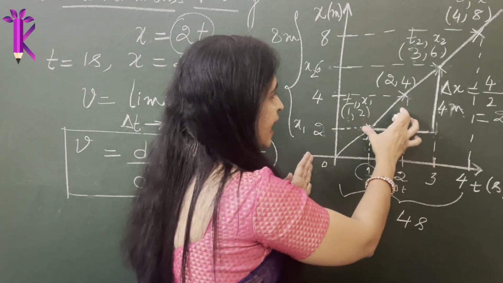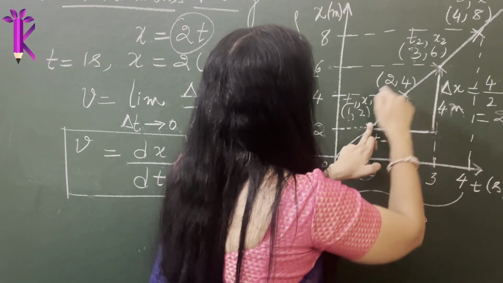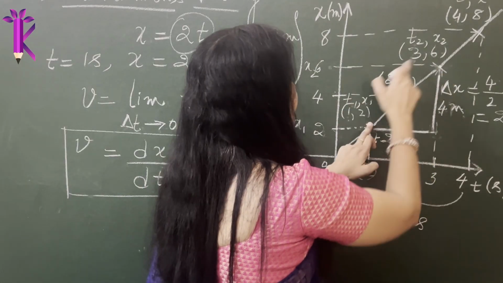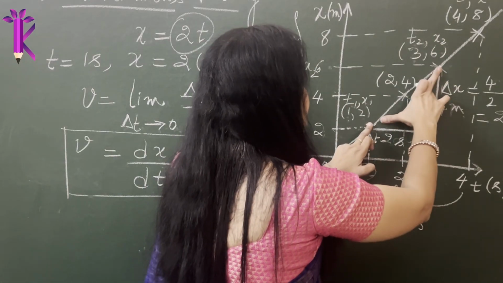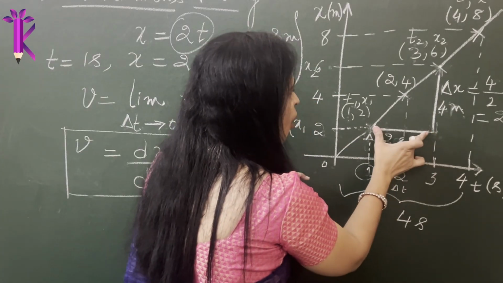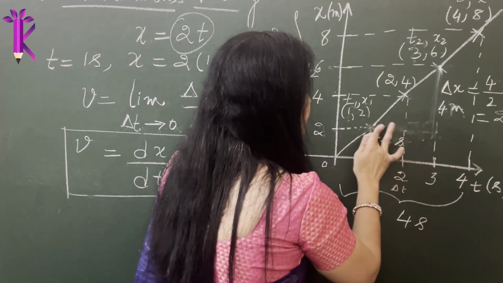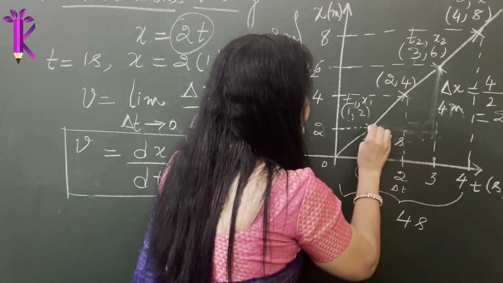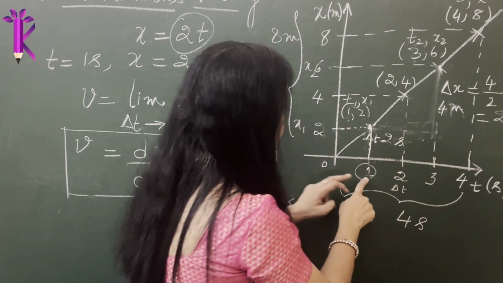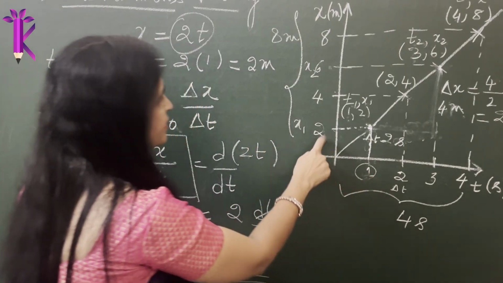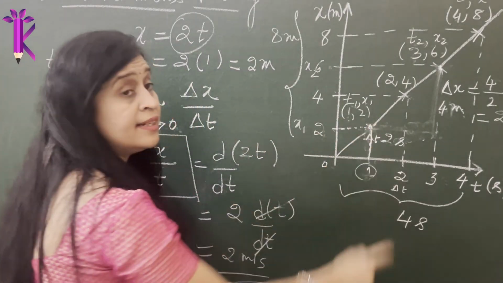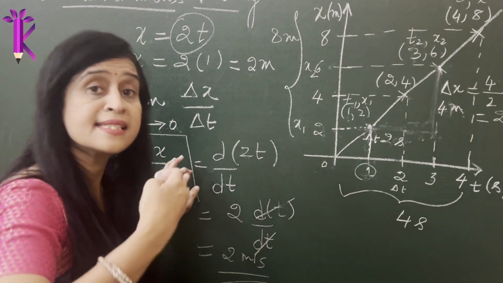Here you are calculating it for x2 and x1, t2 and t1. So this difference in time, I go on reducing. I want to reduce it. So I want to make delta t 0 at a particular instant of time. At a particular instant of time, I know the velocity, that is the instantaneous velocity.